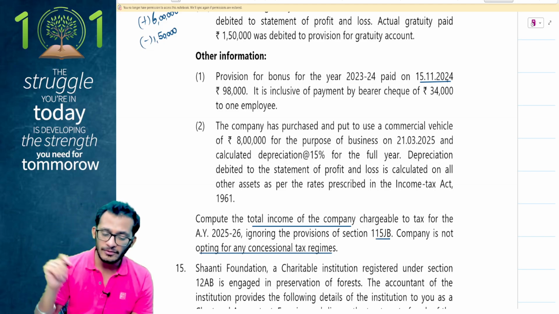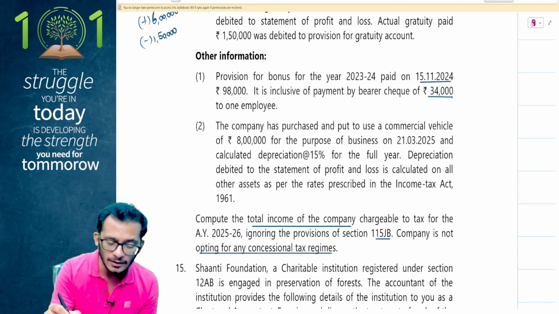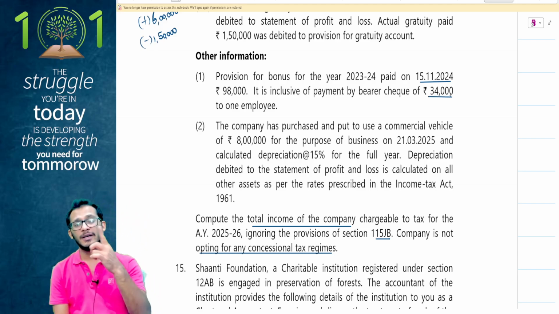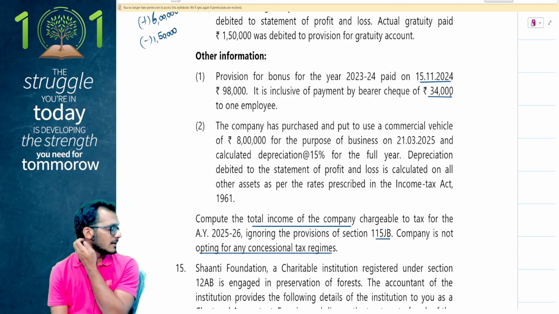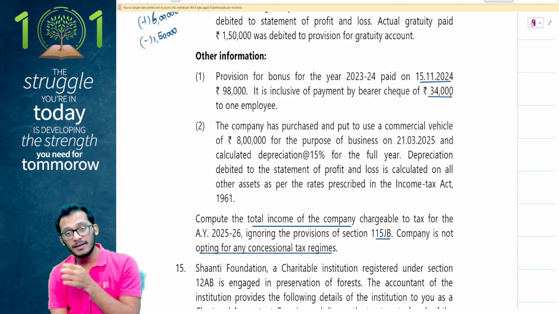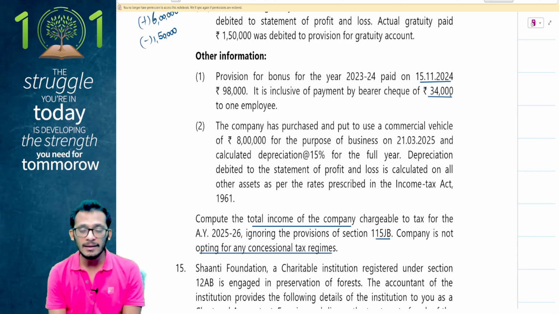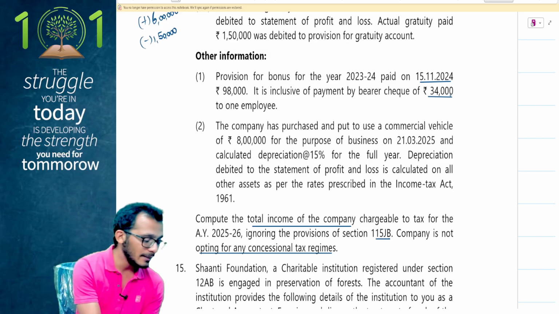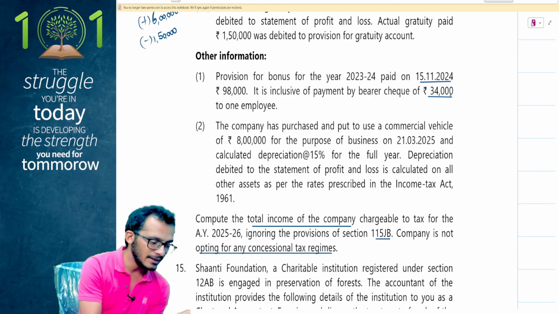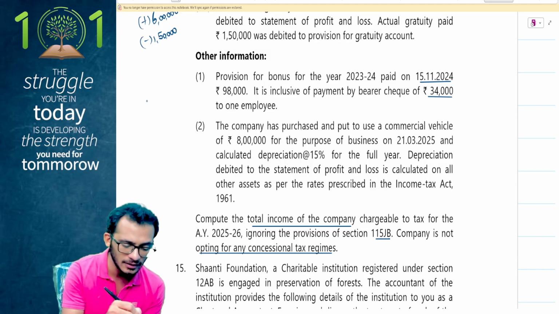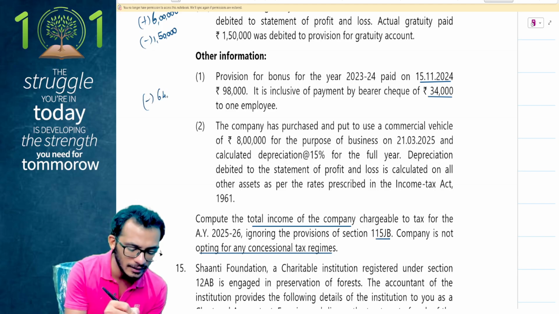However, please note that the payment also includes some 34,000 paid to one employee, and therefore 40A(3) gets triggered. It would say that because you're only making this payment in the current year, and that too by bearer cheque, I will not permit this expense because it is more than 10,000 to one person in one day, and therefore I can only claim the net number as a deduction. So it is 98,000 minus 34,000 as a deduction. So 64,000 will be allowed as deduction in the current year.